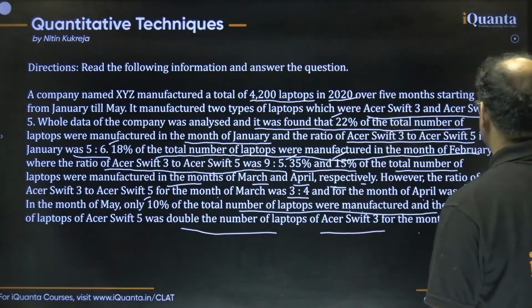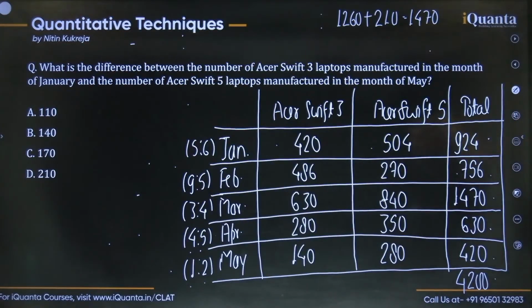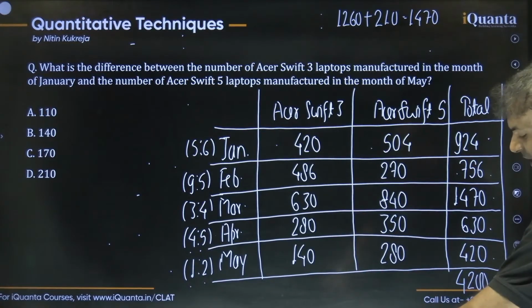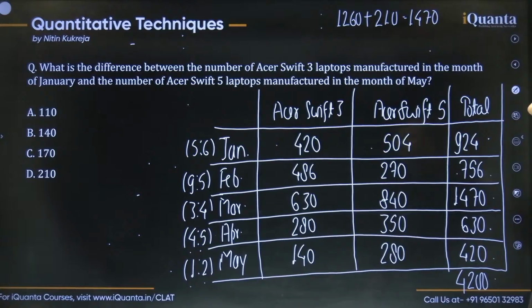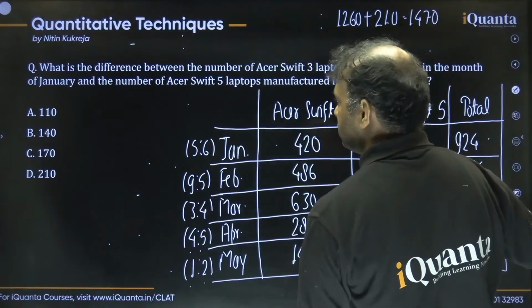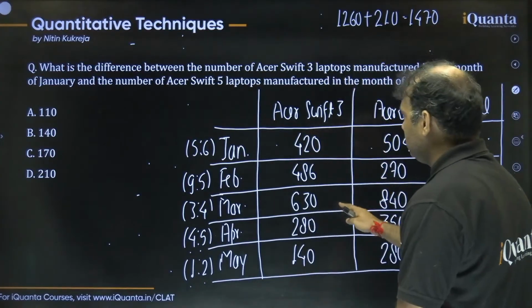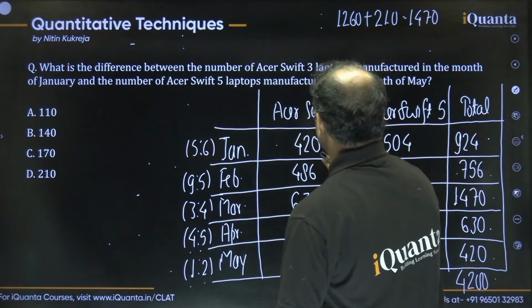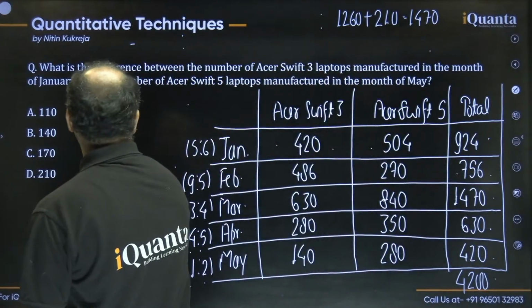All right, guys, let's talk about all the questions one by one. Question number 1 says, what is the difference between the number of Acer Shift 3 laptops manufactured in the month of January and the number of Acer Shift 5 laptops manufactured in the month of May? We need to find the difference in these two numbers. Acer Shift 3 in January gives how much? 420.